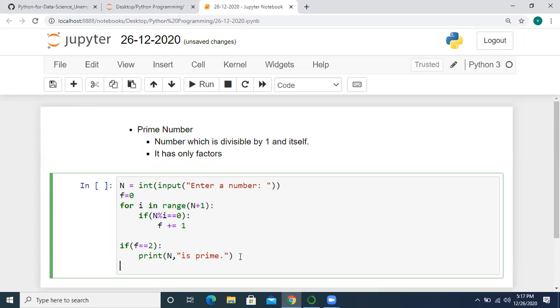Else, if not 2, we print n is not prime. Now you can run the program and check. Before execution, do you understand this code that I have written?